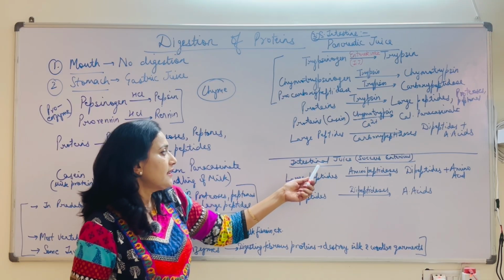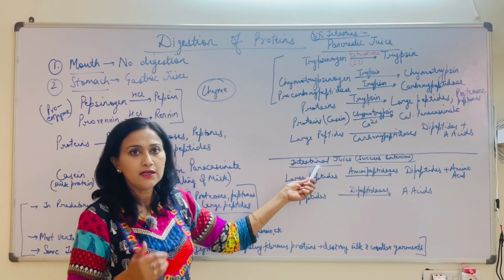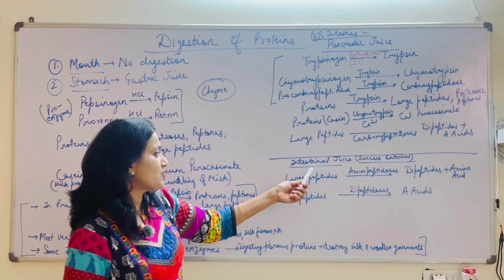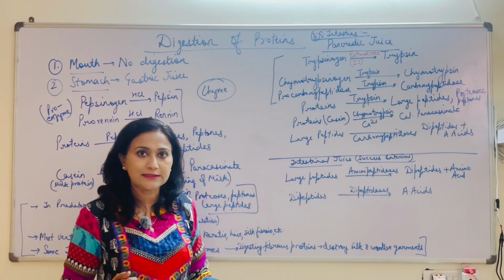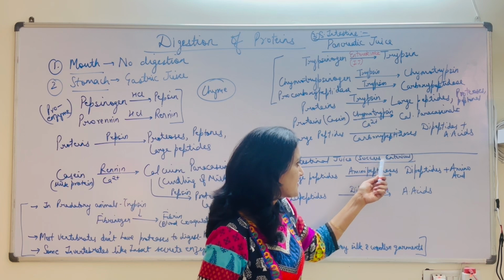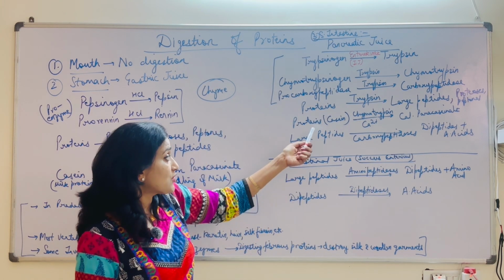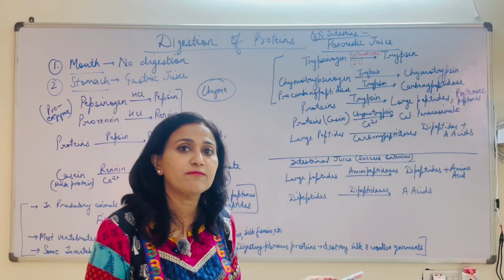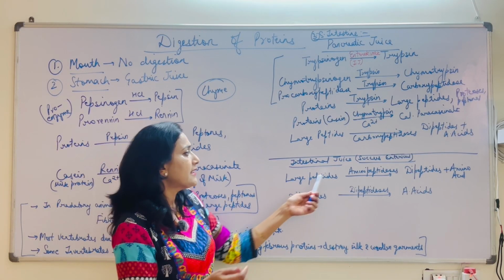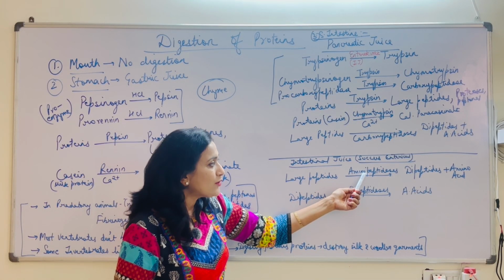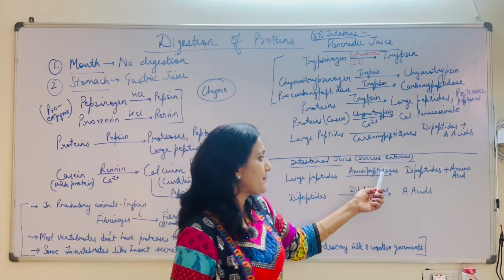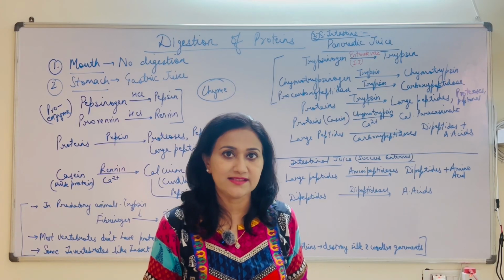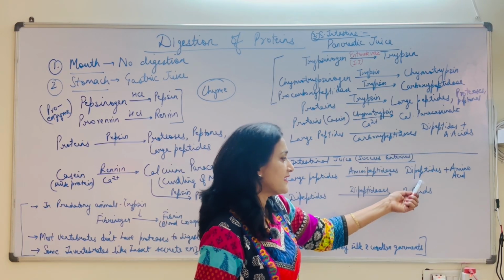Then further, as the chyle is moving further in the duodenum and towards the jejunum region, the intestinal juice, that is succus entericus, is going to act upon it. The larger peptides which might be left by the action of pancreatic juice are now acted upon by aminopeptidases, which, like carboxypeptidase, are also going to break them into dipeptides and amino acids. Now what is the difference? Because the result is the same.